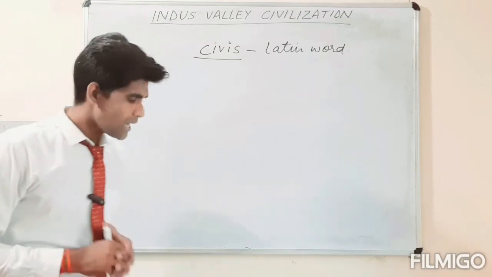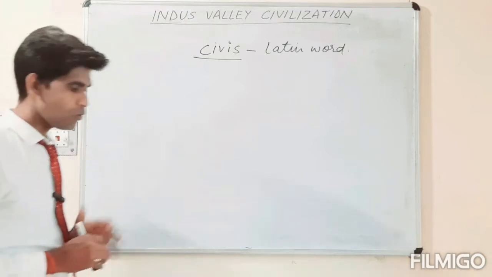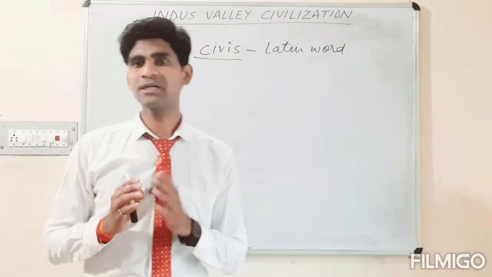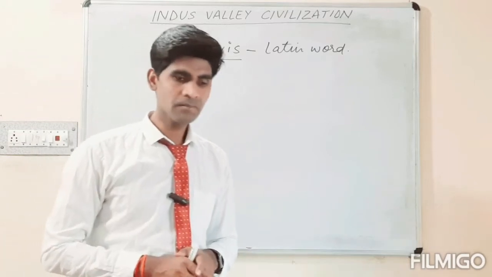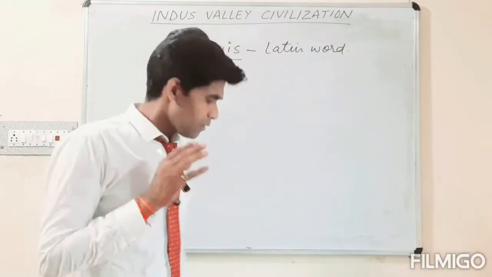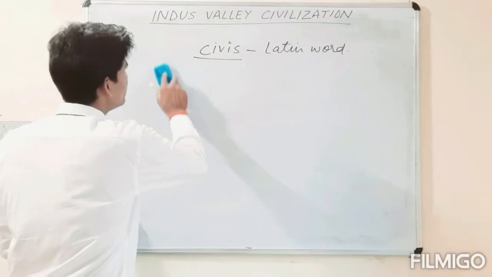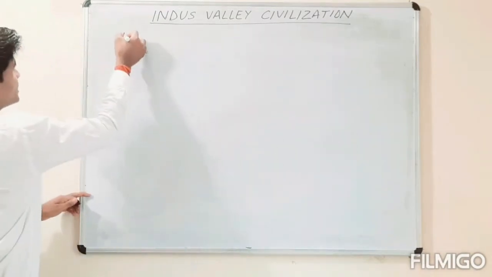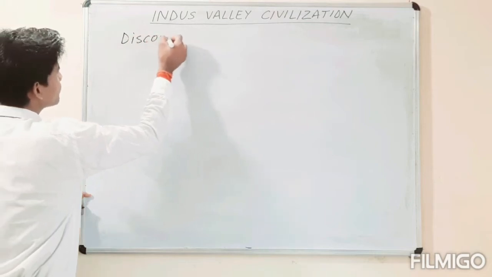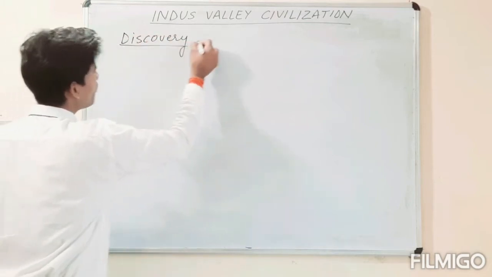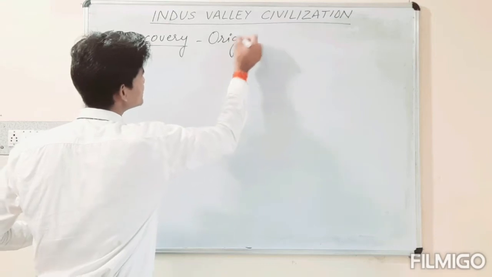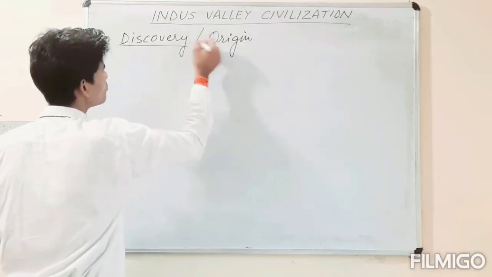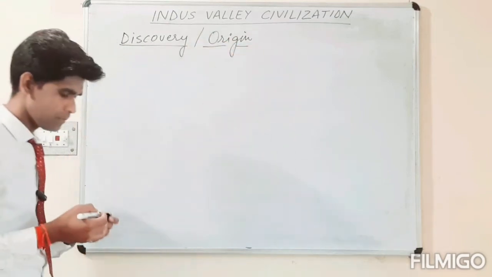In today's class, we are only going to give the introduction of this civilization. Then I am going to draw a flow chart and one by one we will discuss it. First, its origin, or we can say its discovery.